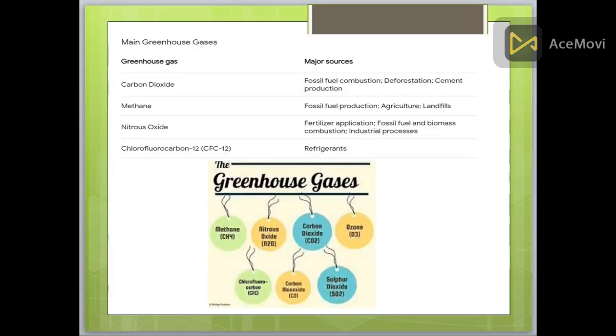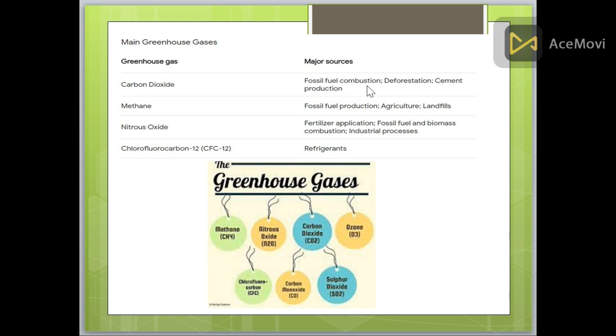Now we will move toward the next thing: what are the main greenhouse gases that harm the climate, the weather, the planet Earth, the life of human beings, the fishes, the livestock and all the species on the earth. The major greenhouse gases are carbon dioxide, whose sources are fossil fuel combustion, deforestation and cement production. These are the major sources.